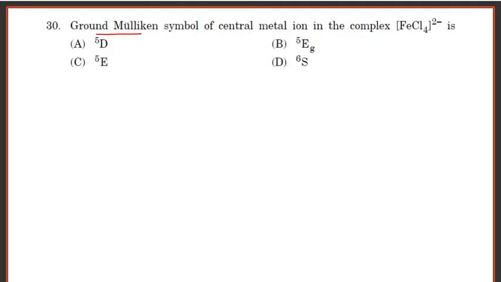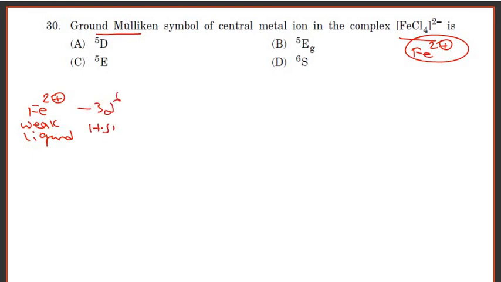Question number 30. The ground state Mulliken symbol for the central metal ion in FeCl4 2- is. In this, the central metal ion Fe shows the Fe2+ oxidation state. Cl is a weak field ligand, so it is a high spin d5 complex.